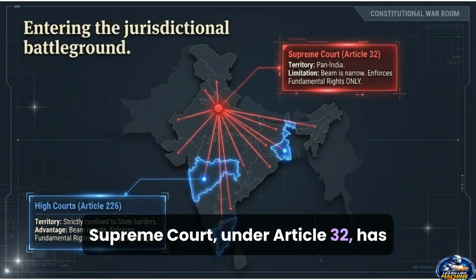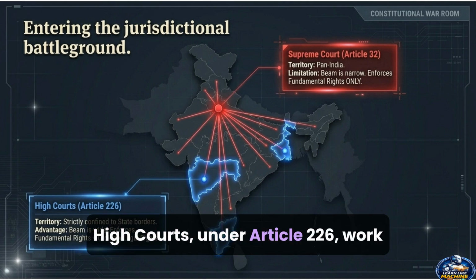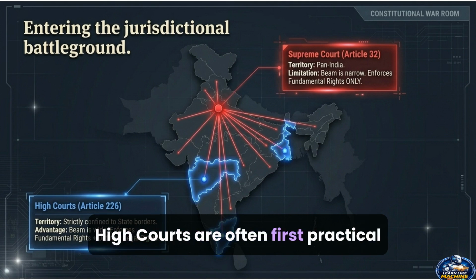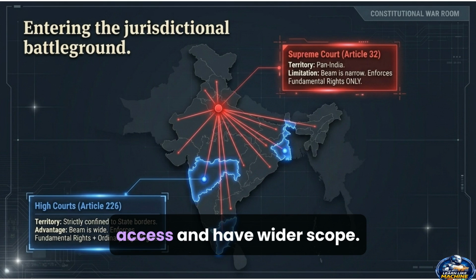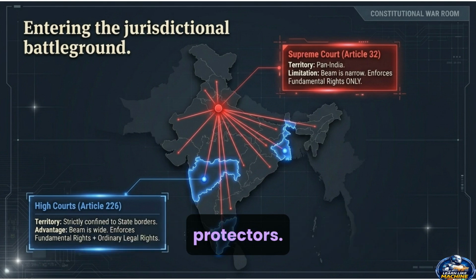The Supreme Court, under Article 32, has nationwide jurisdiction for fundamental rights. High courts, under Article 226, work within territorial jurisdiction. High courts are often the first practical remedy because they are easier to access and have wider scope. The Supreme Court is the guarantor of fundamental rights. High courts are broader constitutional protectors.